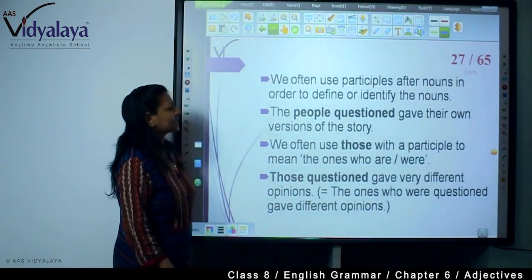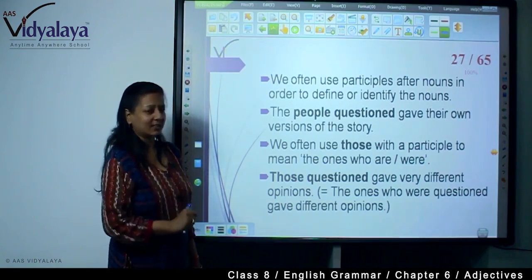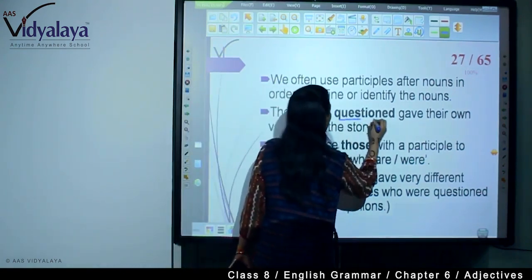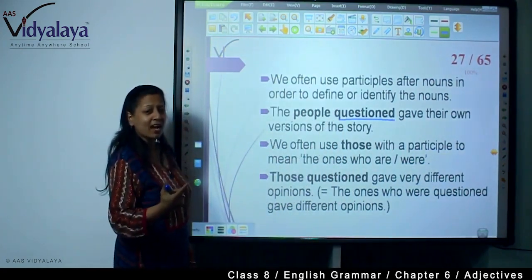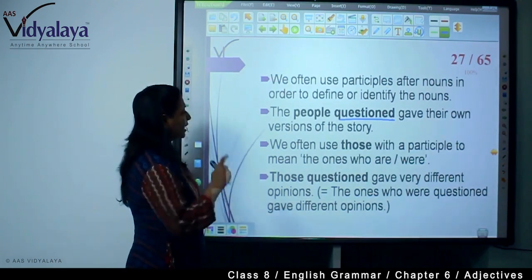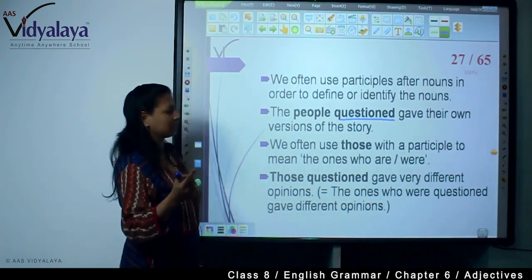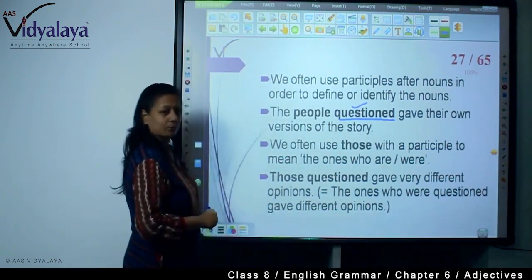We often use participles after nouns in order to define or identify the nouns. The people questioned. See here, the adjective is after the noun to identify or to qualify. The people questioned gave their own version of the story. So here, the adjective is after the noun, right?